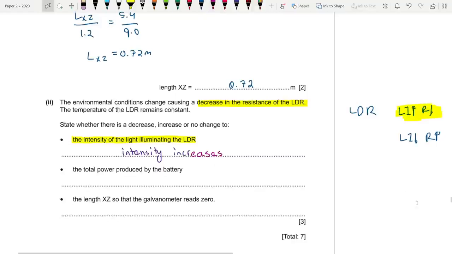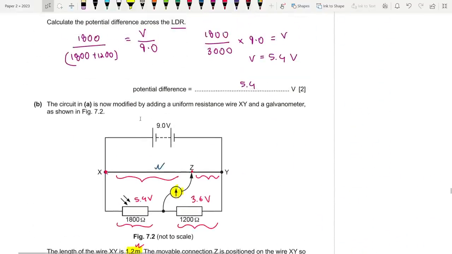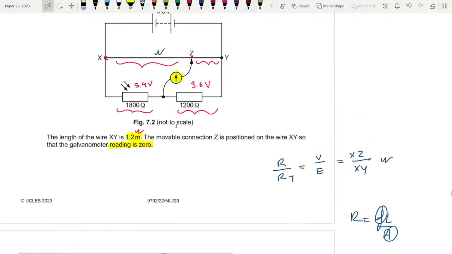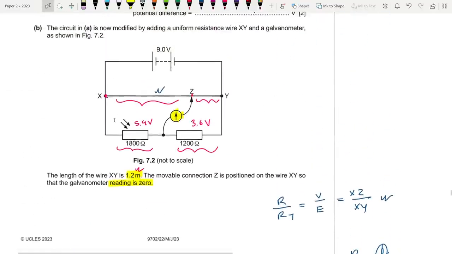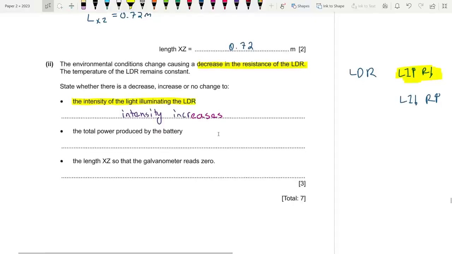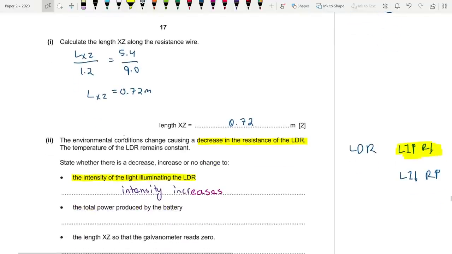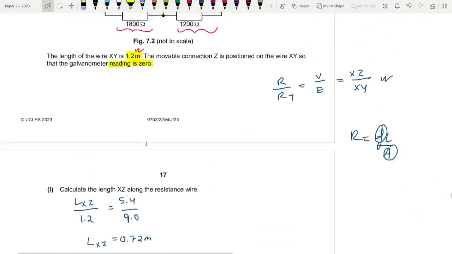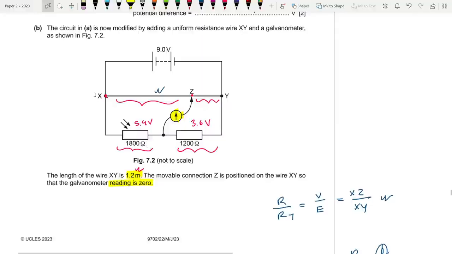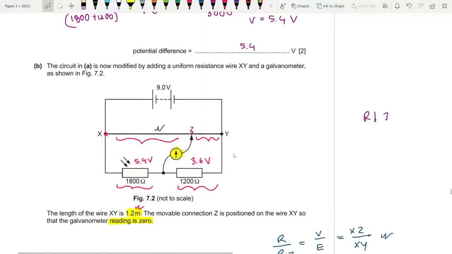Next part says the total power produced by the battery. So let's take a look at the battery over here. Since the total resistance decreased in the circuit, in which circuit basically? If total resistance decreases, what will happen to current?